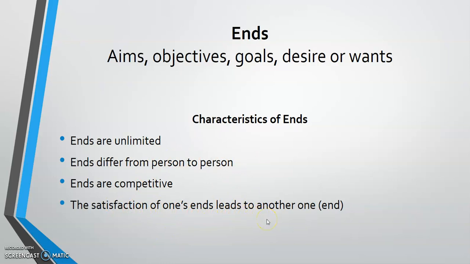So when I'm able to satisfy one, it leads to the satisfaction of another. Maybe I want to further my education, I've been able to achieve that. Then the next thing is I want to get married, I've been able to achieve that. The next thing will be I want to give birth, I do that. The next thing is I want to give birth to a girl or a boy. So realize that one satisfaction will eventually lead to the satisfaction of another end.